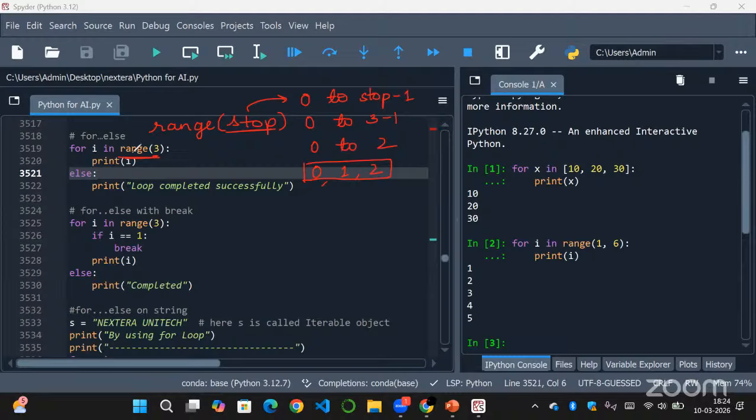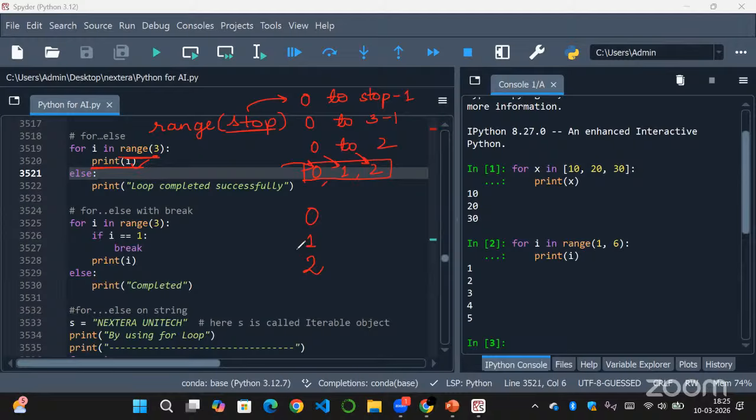So for I in range 3, first I will refer to 0 and we have a print of I. So it will print 0. And then I will refer to 1, that is the next element. And this loop will print these numbers. 1 will be printed. And then I will refer to 2 in the third loop and it will print I, because we have a print statement here, right? So it will print 2 also.